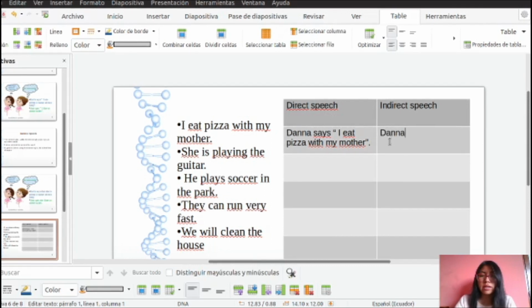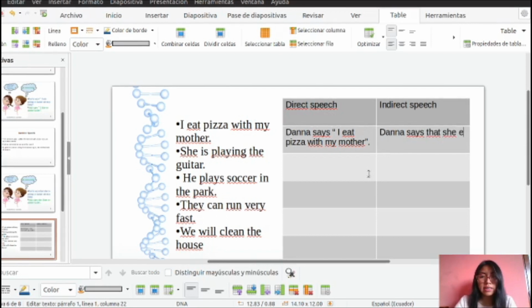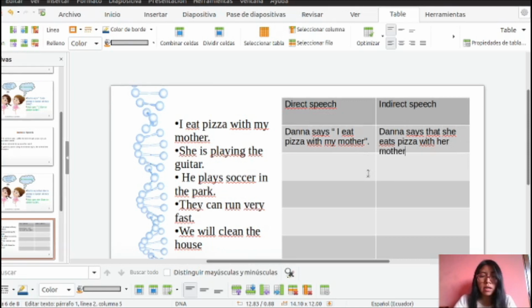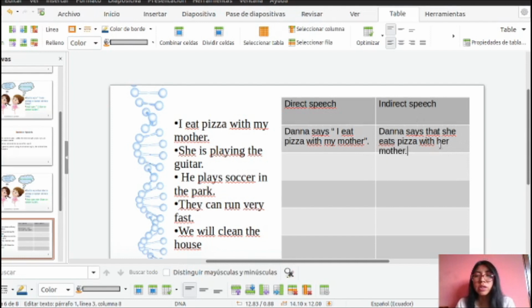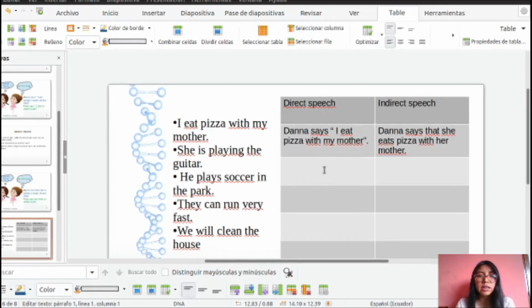Dana is the person who said that. Dana says that she eats pizza with her mother. Okay, in this case we don't need to use quotation marks. I have to change because Dana is the person who speaks. Okay, in this case she is playing the guitar.